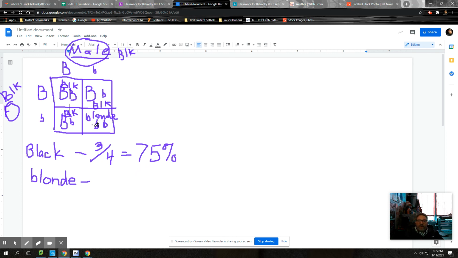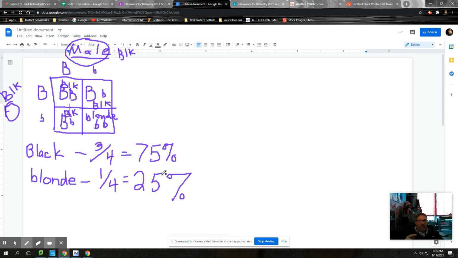But there is this chance right here. All right, so blonde. Okay, still there's 4 squares. One of them has blonde in it. So that means that if they have a child, it is a 75% chance that their child will have black hair. But there's a 25% chance that they'll have a child with blonde hair. And that happens every time they have a kid.